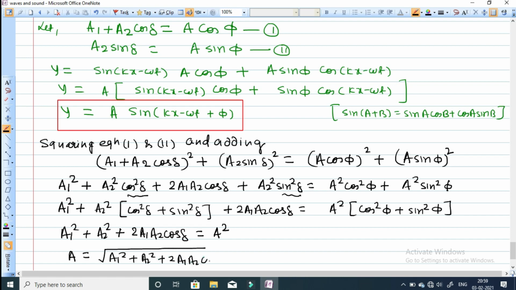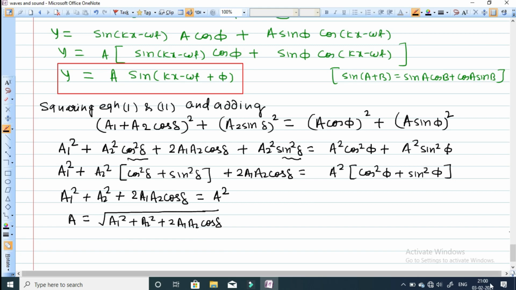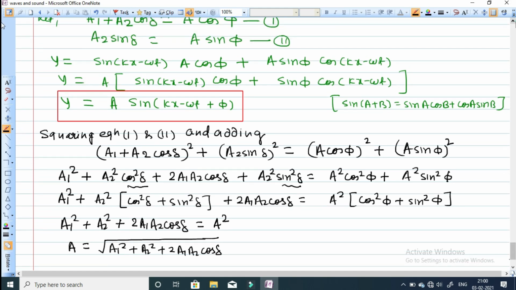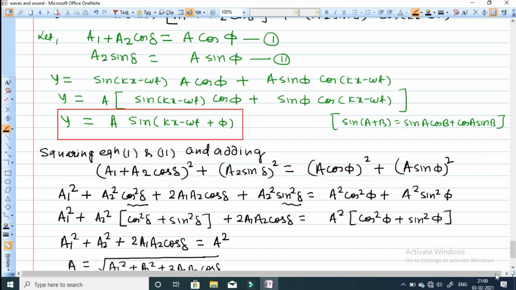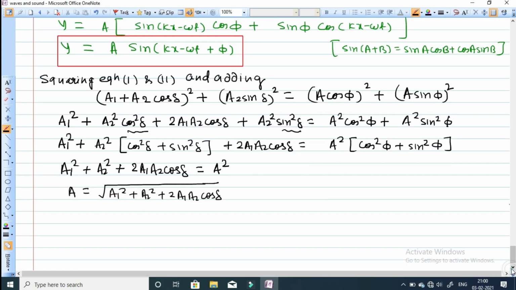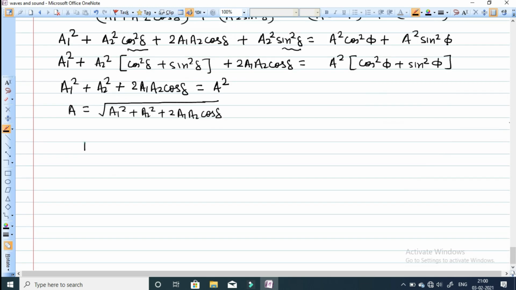So we have found the displacement amplitude of the wave after superposition in terms of the amplitudes of the individual waves, and delta, the phase difference. Okay, now similarly, we will divide equation 2 by equation 1. Look at equations 2 and 1. This is one of the important expressions, so we can keep it inside a box. Okay, this is one of the important equations.